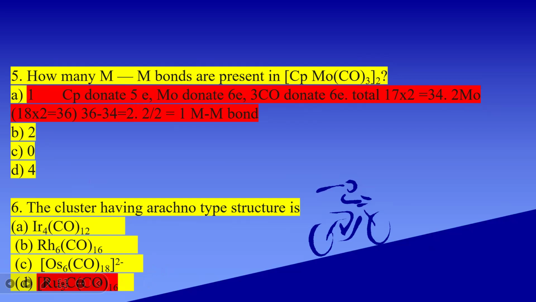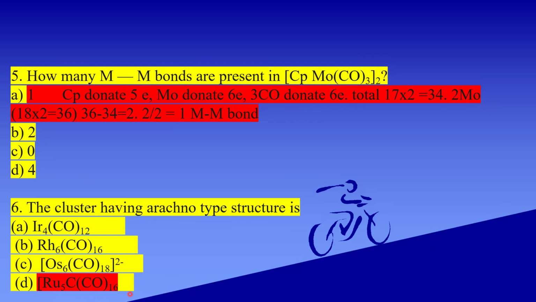Carbon donates 4 electrons and 16 carbonyl groups donate 32 electrons, total is 76. In this, 5 ruthenium, 5 into 12, 60 electrons are not involved in cluster formation.